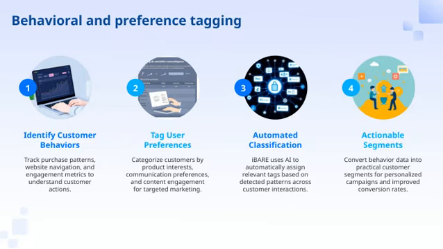Now, let's explore how behavioral and preference tagging work together to enhance our marketing efforts. First, we identify customer behaviors by tracking purchase patterns, website navigation, and engagement metrics.